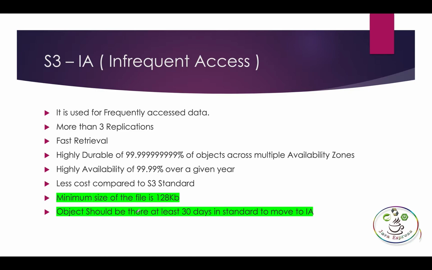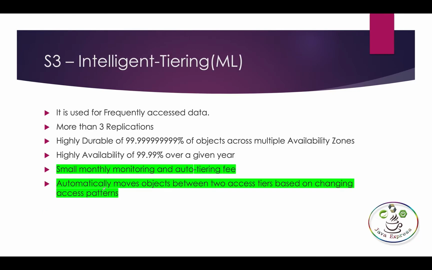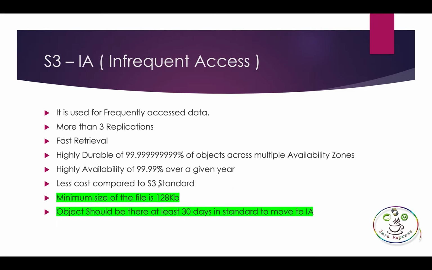This is Infrequent Access. That means you uploaded the data, but maybe over a month, or 3 months at a time, or 6 months, or over a year, you used it only 5 to 6 times. Then you can move that particular file to Infrequent Access. So all points are the same, only the price will change. That means less cost compared to S3 Standard.